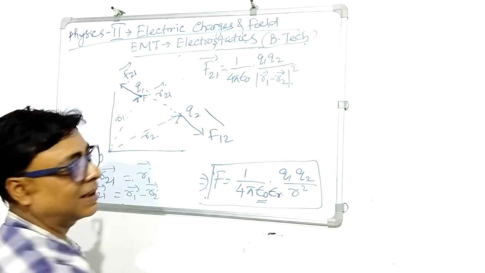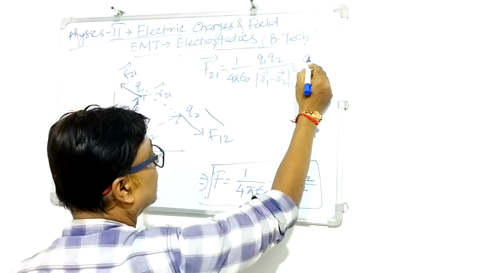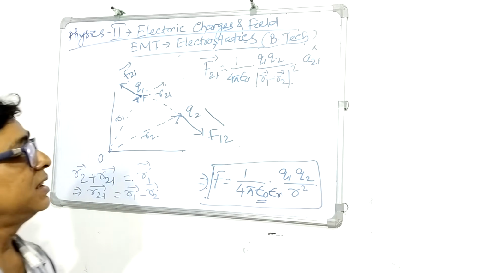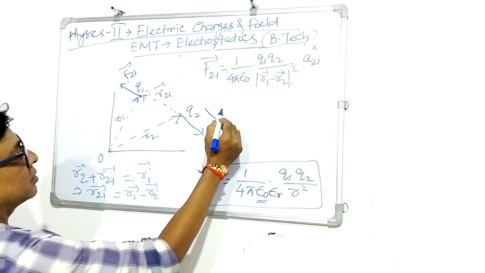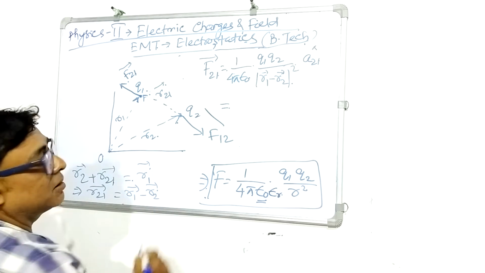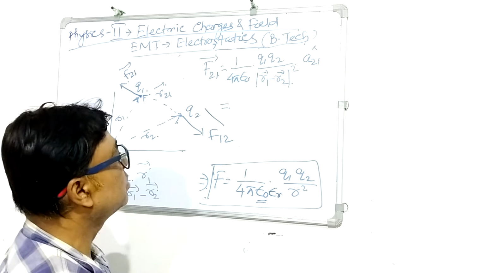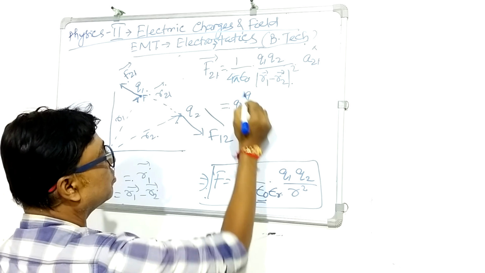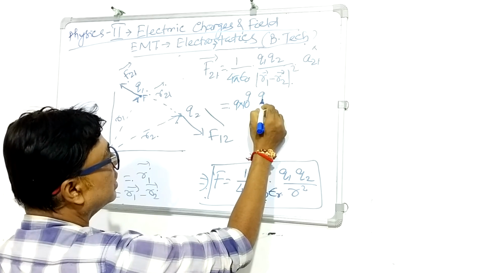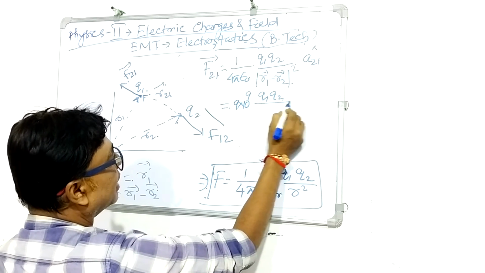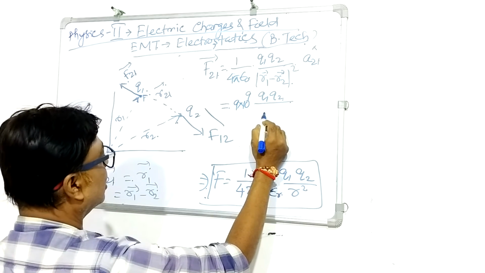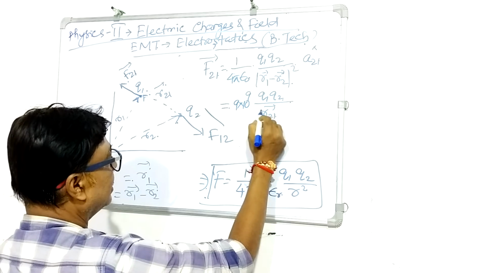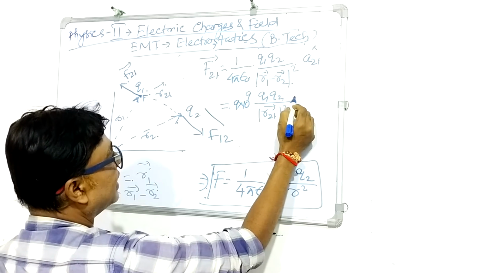Now if I take the vector representation, I have to take the unit vector into consideration. So it will be A21, where A21 represents the unit vector along this direction. The unit vector is a representation of the direction of the force. Now I can write 9 into 10 to the power 9 in place of 1 by 4 pi epsilon 0. It will be Q1 Q2 divided by, either I can write R21 or R12 because the magnitude will be the same. So let us write R21 squared.